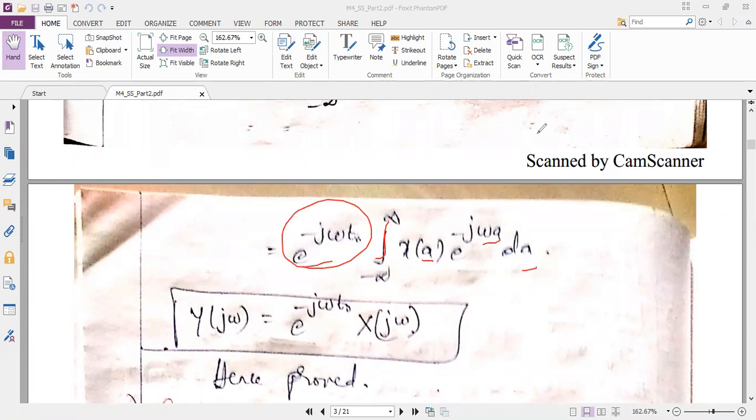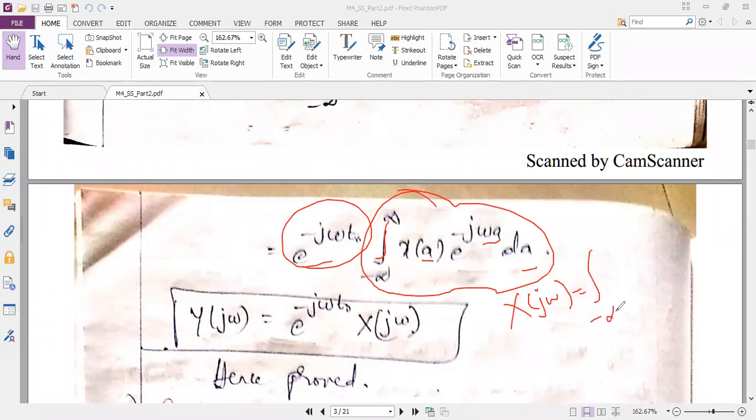Now if you see this, can we say this is nothing but capital X of j omega? Yes, ma'am. See, originally capital X of j omega is in terms of x of t e power minus j omega t dt.